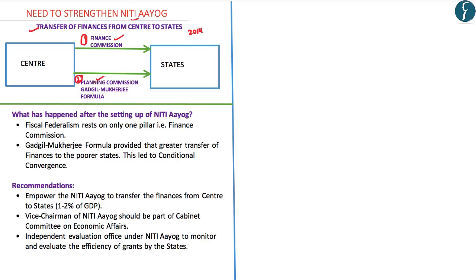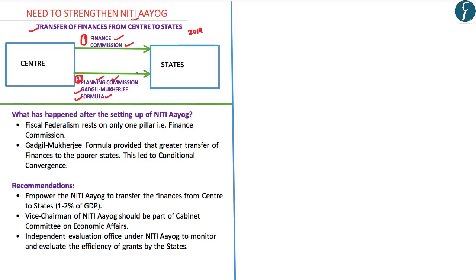And in order to provide for the transfer of finances from the central government to the state government, the Planning Commission had adopted the Gadgil-Mukherjee formula. Now, this particular Gadgil-Mukherjee formula is almost similar to the criteria adopted by the Finance Commission for the horizontal distribution of taxes among the different states in India, wherein, according to the Gadgil-Mukherjee formula, the Planning Commission used to transfer a higher amount of finances to the poorer states and less amount of finances to the already well-developed states.